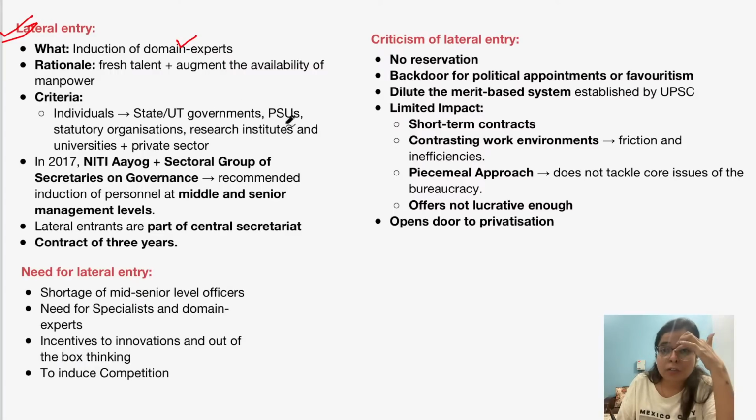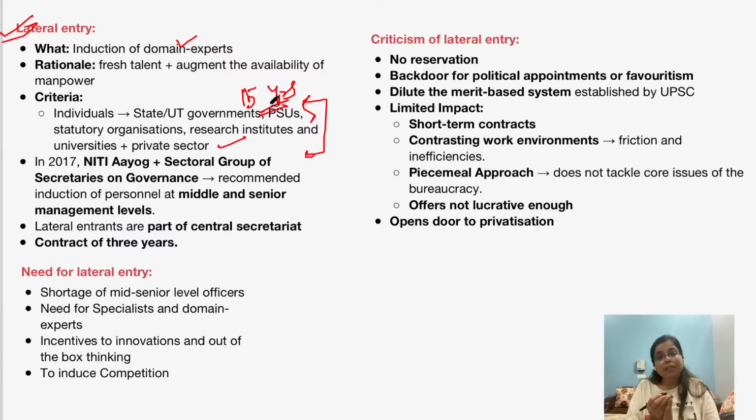They may be individuals from PSUs, from statutory organizations, research institutions, universities, and also experts from the private sector or private companies, right? And the minimum criteria is that they should have at least 15 years of domain knowledge or sector specific knowledge, right?